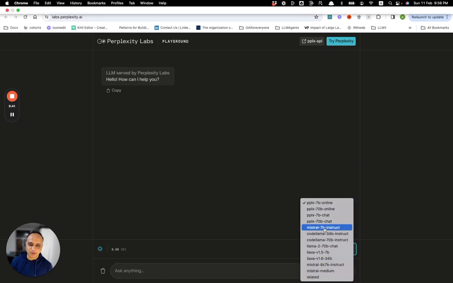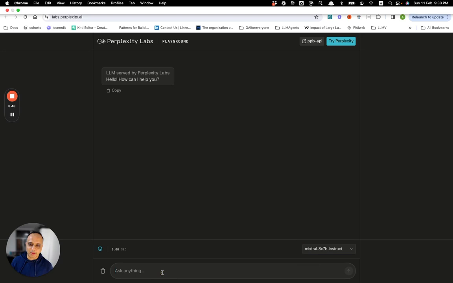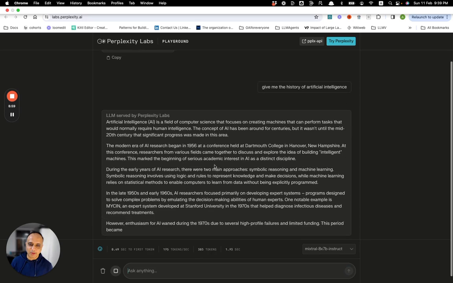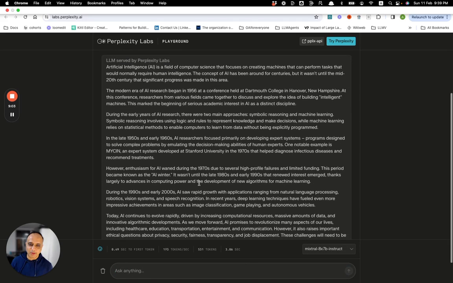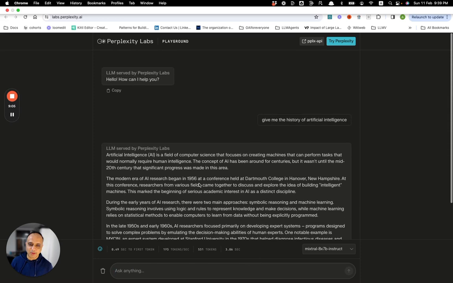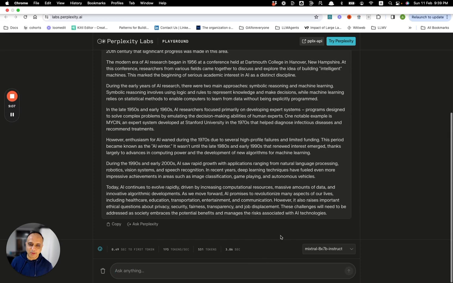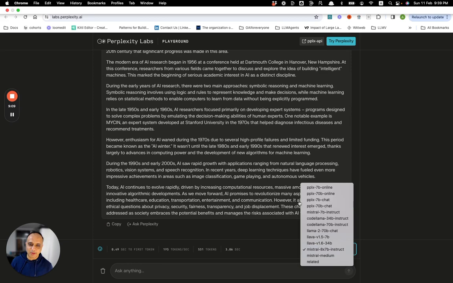So it's got Mistral 7B, Code Llama, Mixtral 8x7B Instruct, where you can really play around with, say, give me the history of artificial intelligence. And it's got its own API, so if you pay a $20 fee, you can even use the Perplexity API, where you can select the models, etc.